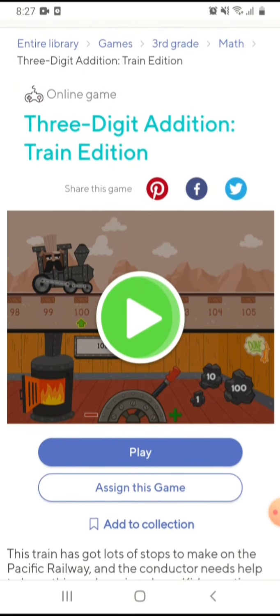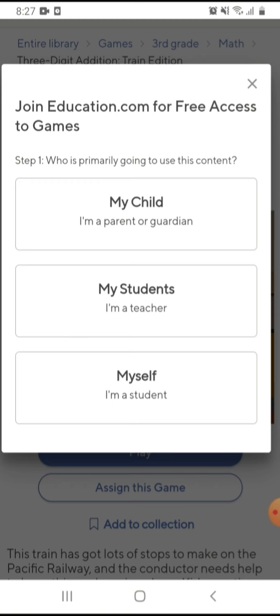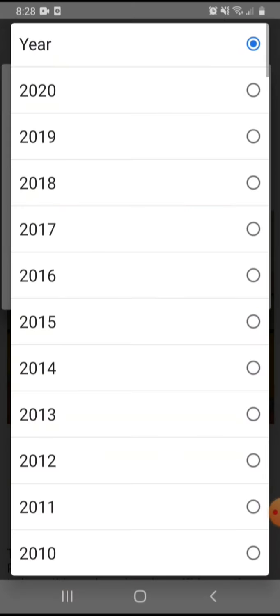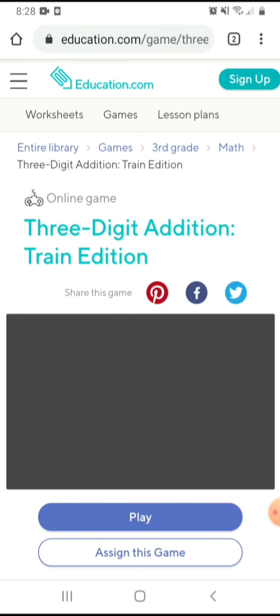So this is the game, 3-digit addition, train addition. Please click play, this green button, and then you can click "myself, I'm a student." After that, please insert your date of birth, I mean your birthday. For example, June, I just chose randomly, but later, please do it correctly. Okay, after that, you wait for the game to load.